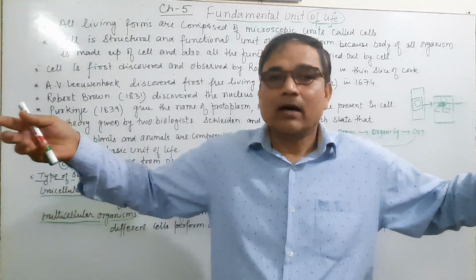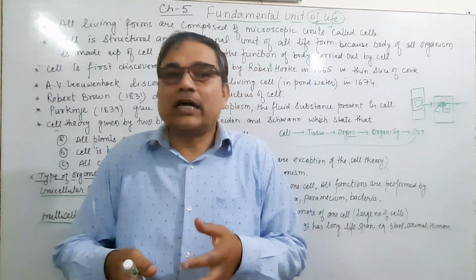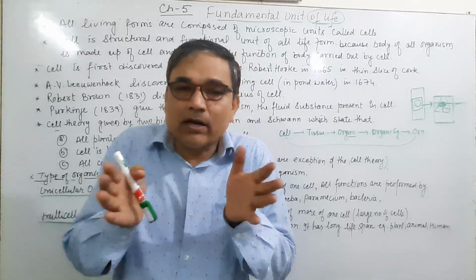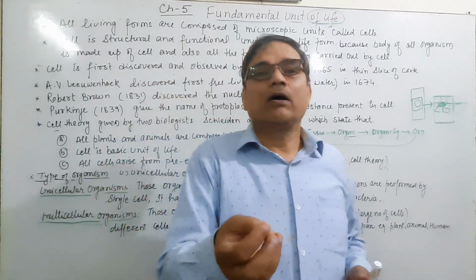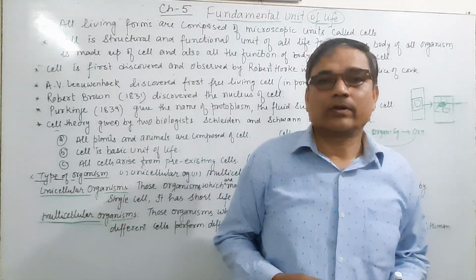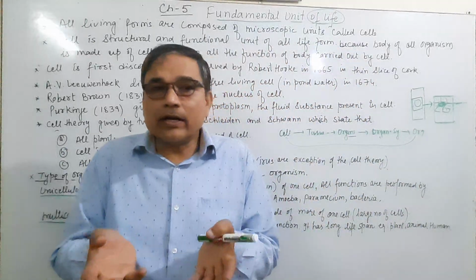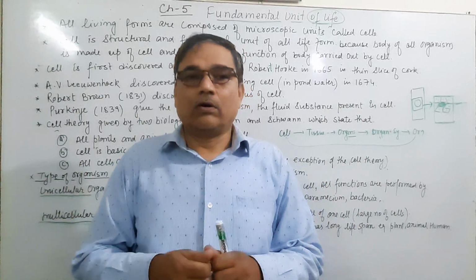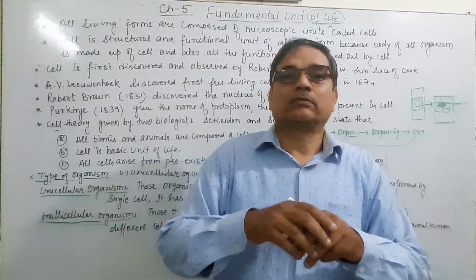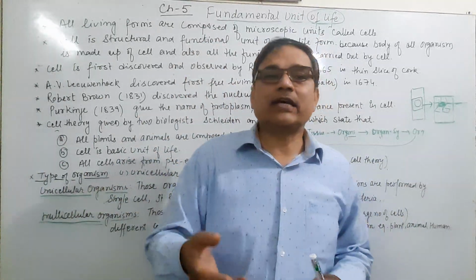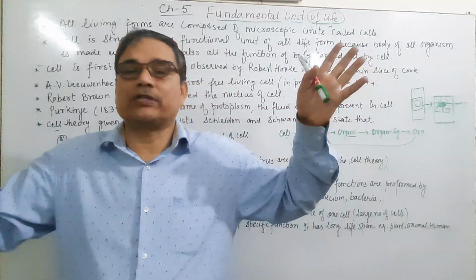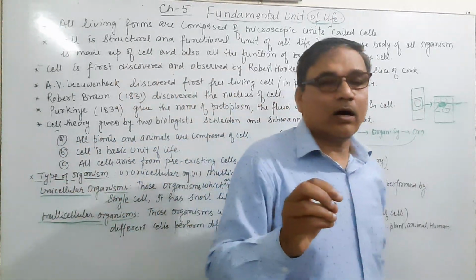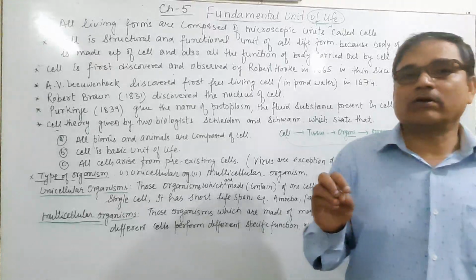When cells combine together, they form an organism, and that organism will be a multicellular organism. It means multicellular organisms are made up of, or contain, more than one cell, or a large number of cells.